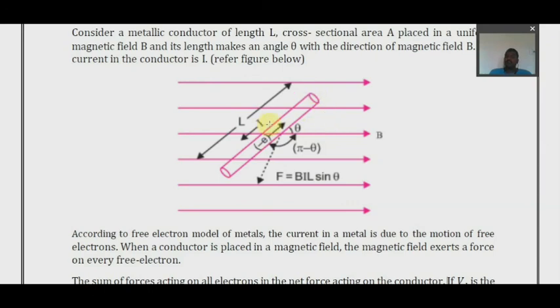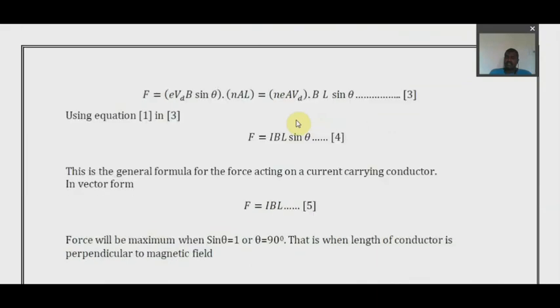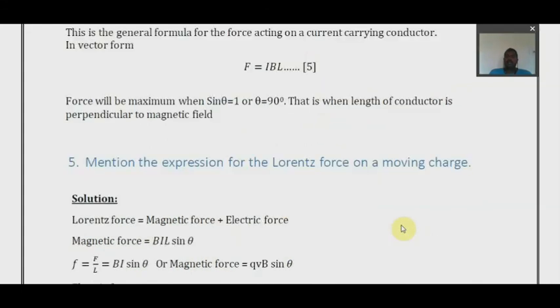The force is maximum when sin theta is 1, or theta is equal to 90 degrees, that is, when the length of the conductor is perpendicular to the magnetic field.